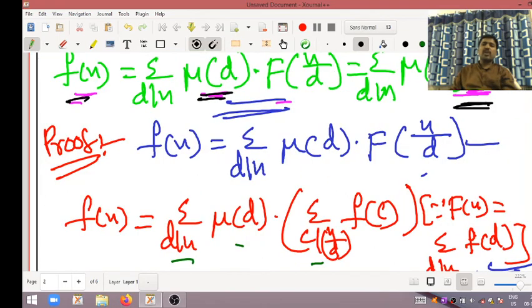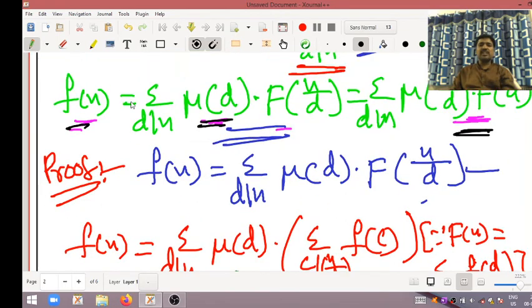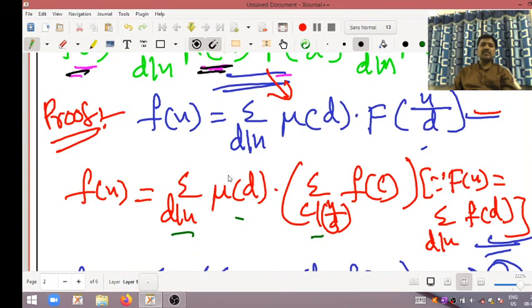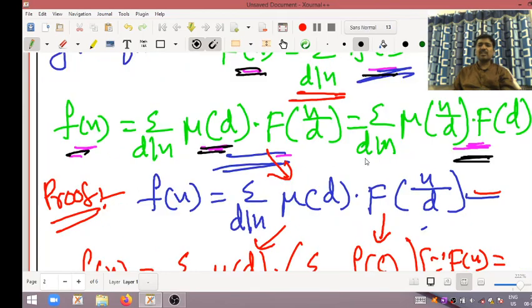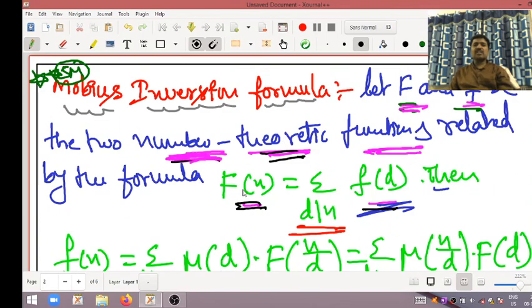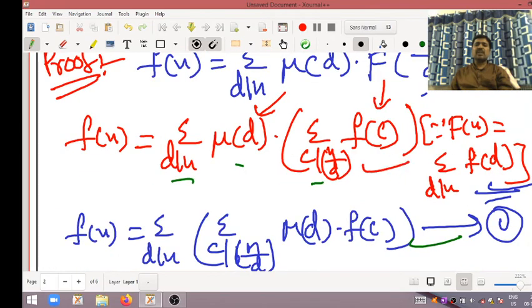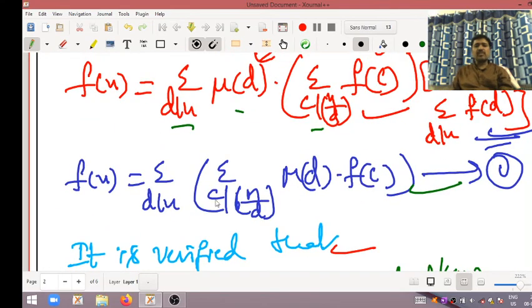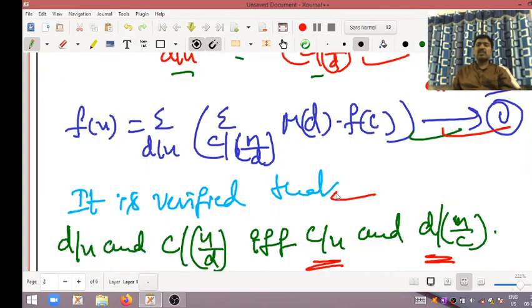Okay, my dear students, I am writing this condition: small f of n is equal to summation. This one I wrote here. So here the summation d divides n Mobius of d, right as it is, remaining this one according to the definition. According to the definition, capital F of n is equal to summation d divides n small f of d. So according to this one, I choose this one. So that's the summation place. Summation symbols I wrote at one place. Call it as equation 1.